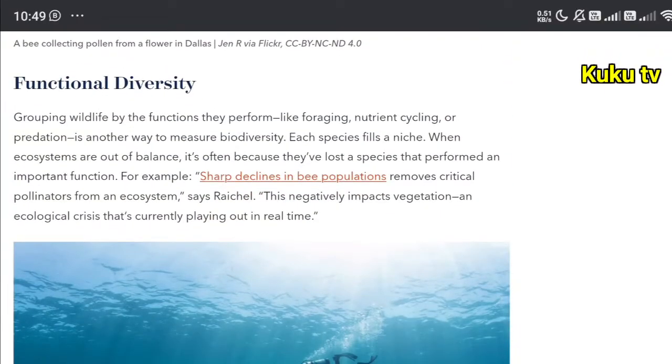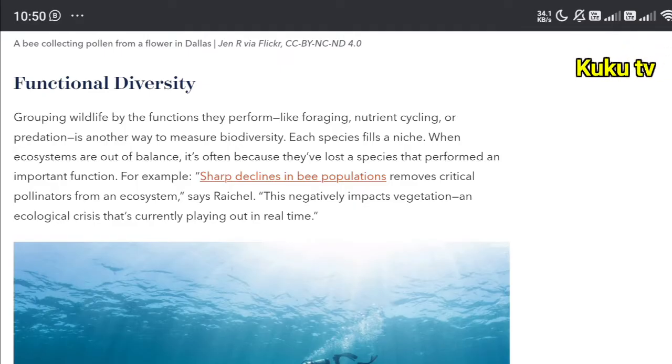Functional diversity. Functional diversity involves grouping wildlife by the functions they perform, like foraging, nutrient cycling, or predation. In another way to measure biodiversity, each species fills a niche. When ecosystems are out of balance, it's often because they have lost a species that performed an important function.